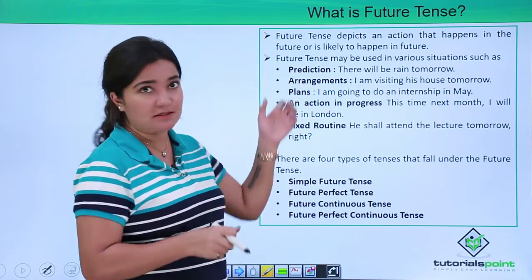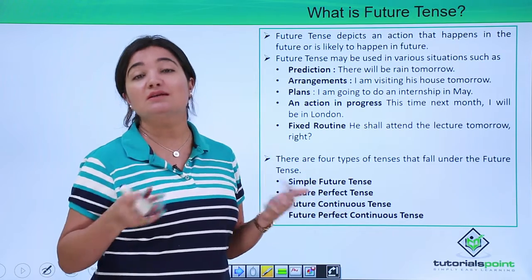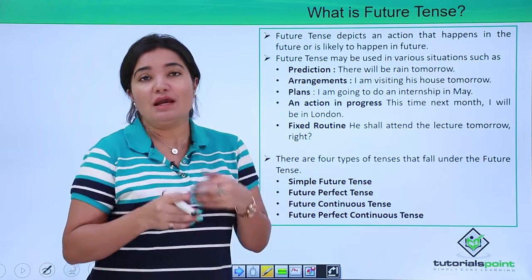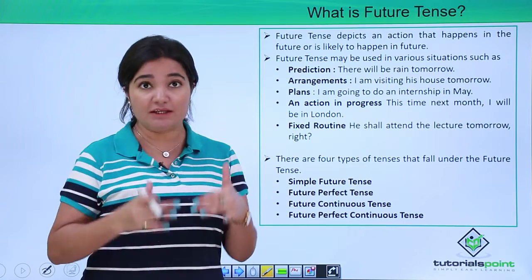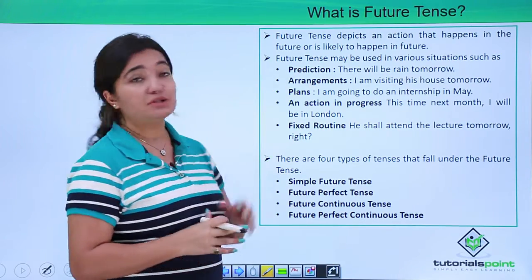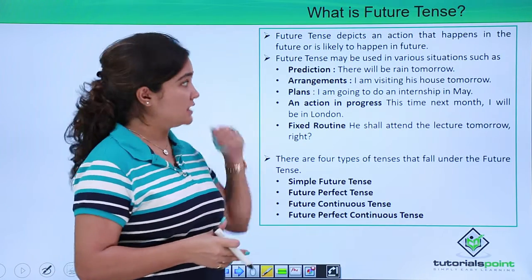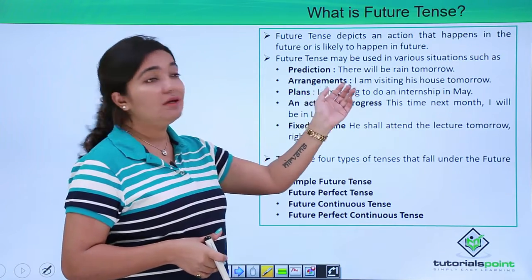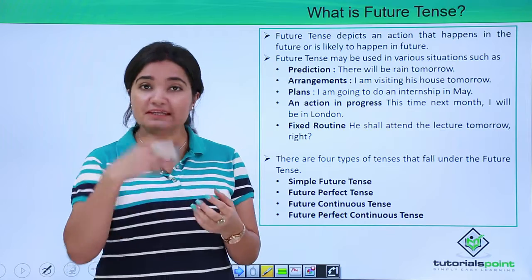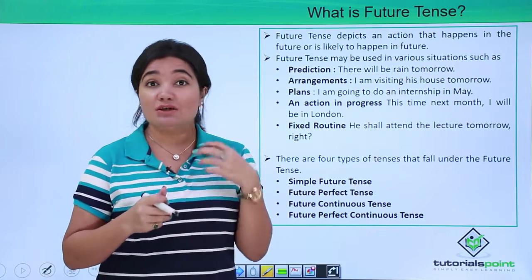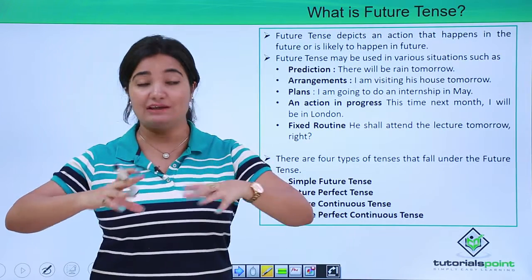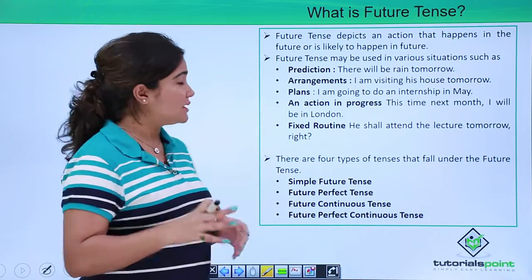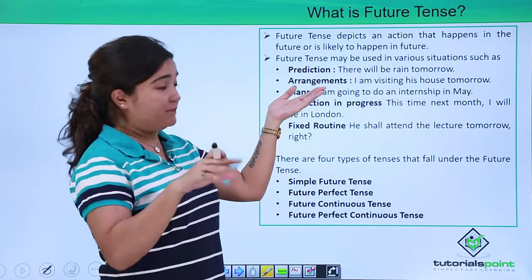First of all, predictions. Obviously predictions are only for future, right? So anything that you think could happen in future and you're predicting about it sitting right now, right here, that is the position wherein you're going to use future tense. So for example, there will be rain tomorrow. So we are predicting something, right? It has not yet happened, but we predict, we presage that it might happen, right? Somewhere in future.